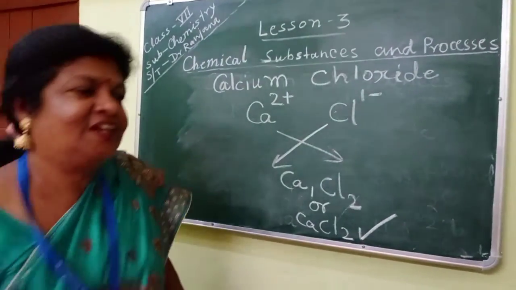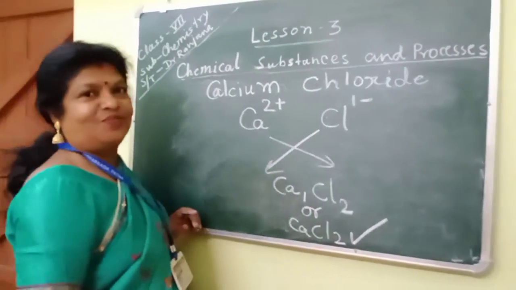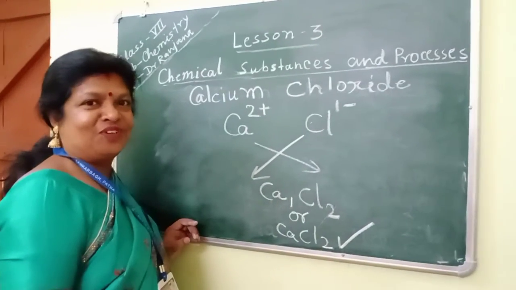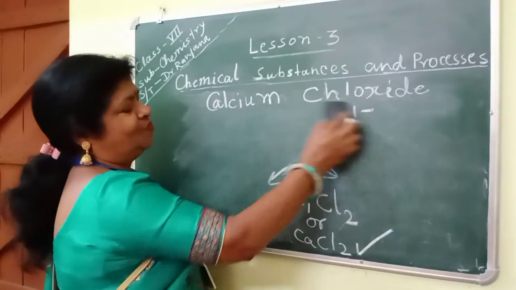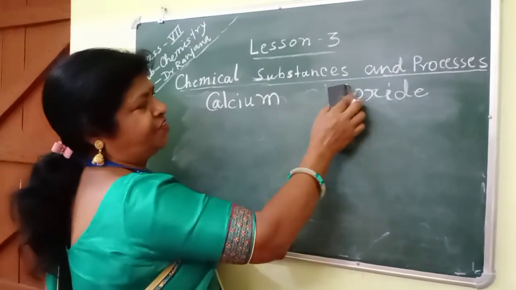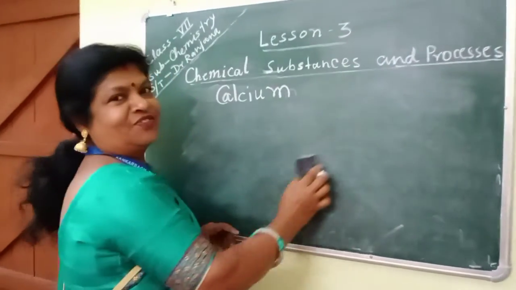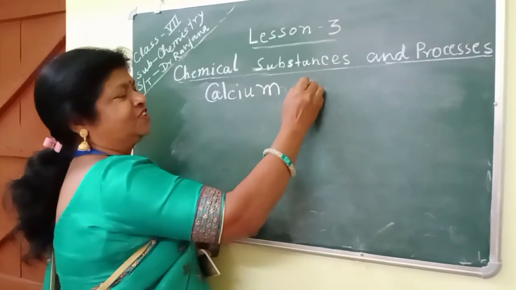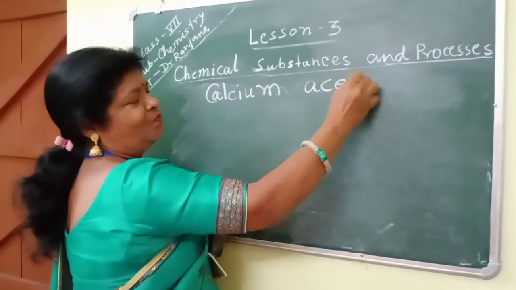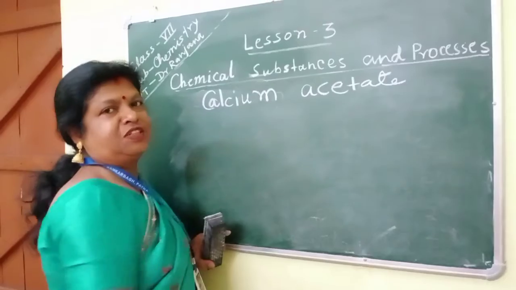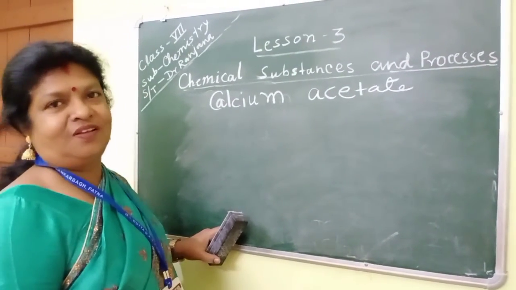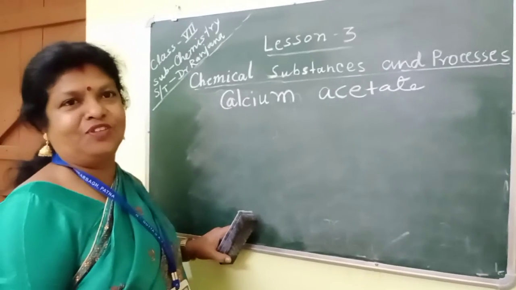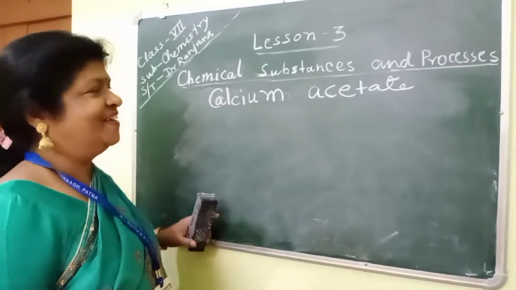Okay students. Now will we write more compounds? Formulas of more compounds. Suppose we want to write a difficult one, calcium acetate. Nothing is difficult, students. If you practice more and more, you will find it easy and you will say that it is very easy.